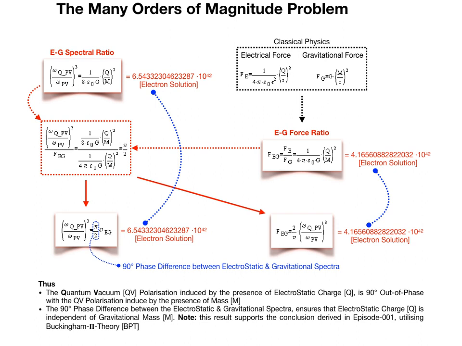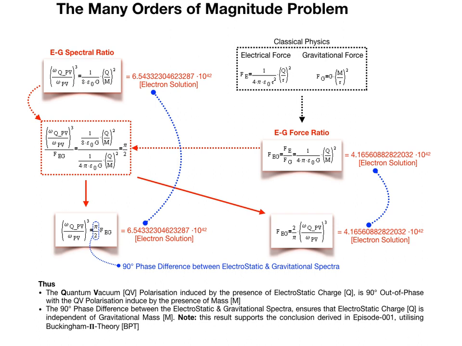So, if our spectral ratio resolves the many orders of magnitude problem, what does the classical derivation of the force ratio tell us? Well, as we can see on screen, the classical physics derivation reveals a 90-degree phase difference between electrostatic and gravitational spectra. Or in classical terms, a 90-degree phase difference between electrostatic and gravitational forces.